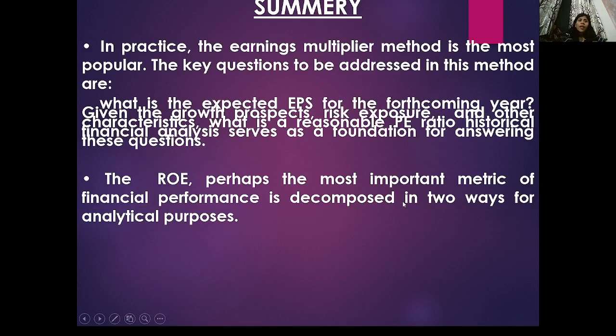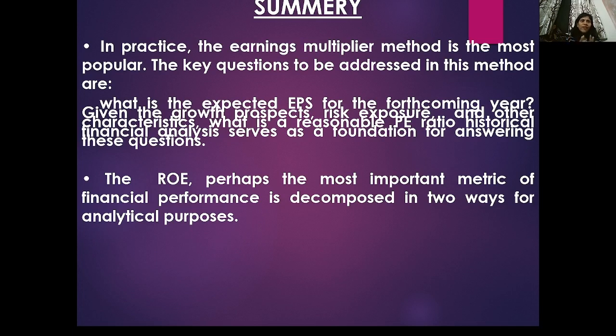What are the obstacles: inadequate or incorrect data, future uncertainties. In summary, I can say all this whatever I discussed, but the main thing is my PE ratio, intrinsic value, PE ratio, your EPS, your price to book value ratio. So in the screener you type any company. If I type ITC, for example, in the class after next I will open the screener and show you how you are able to see it. And first you have to check the intrinsic value.